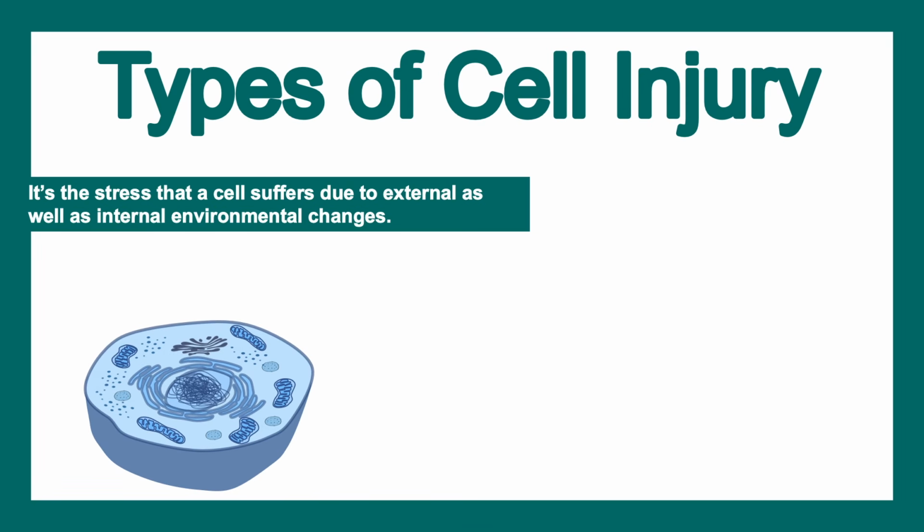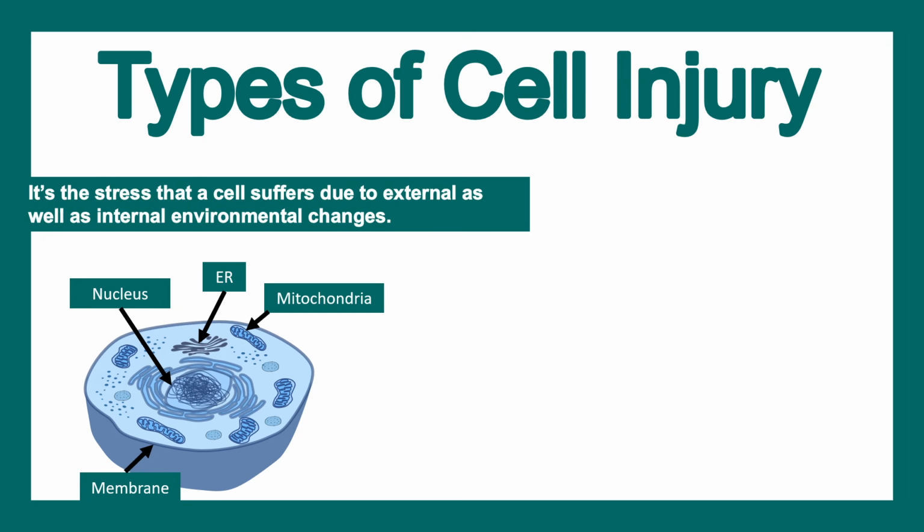And when we talk about the types of injury, we have to think that there are specific organelles which are highly susceptible to the injury, like mitochondria, nucleus, and membrane. And we would be discussing the context of reversible and irreversible injury, keeping these organelles in mind.